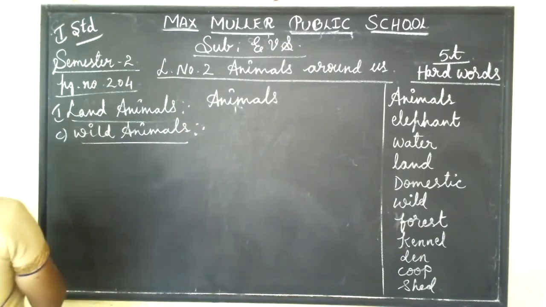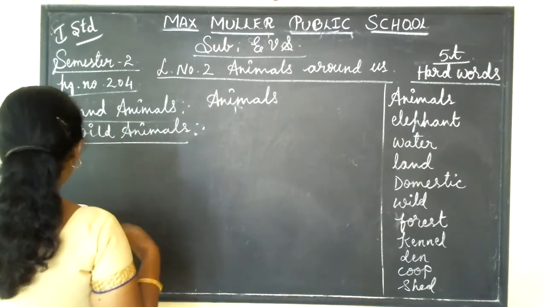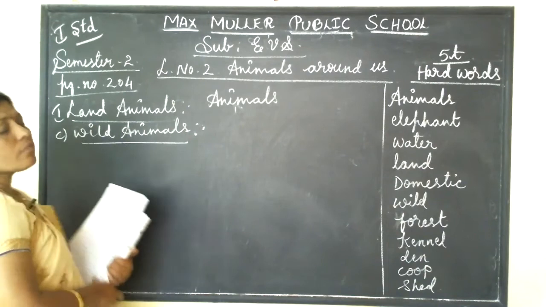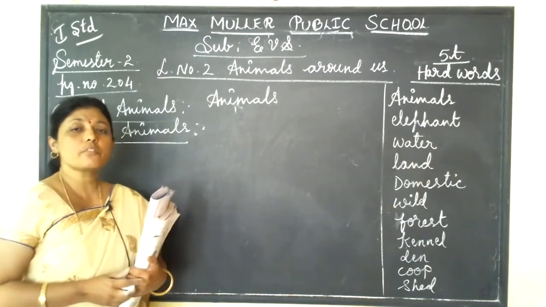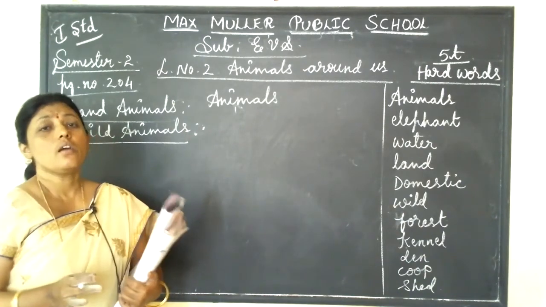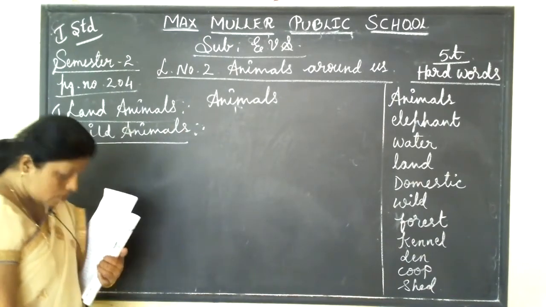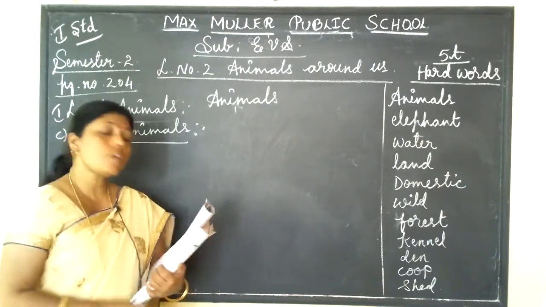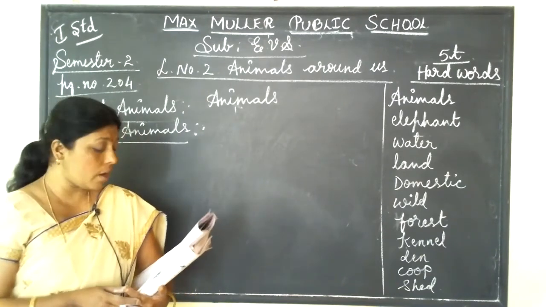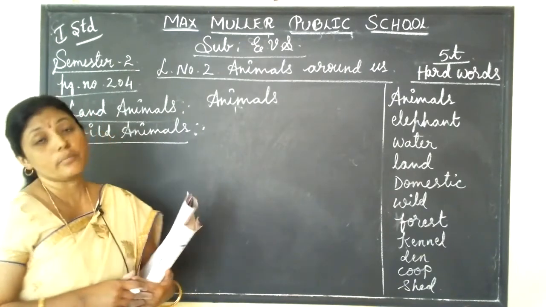Wild animals. Wild animals are animals that live far from us. Wild animals are very cruel. They live far from us because they are very dangerous, isn't it, children? They live in a forest or a jungle, and they are called wild animals.